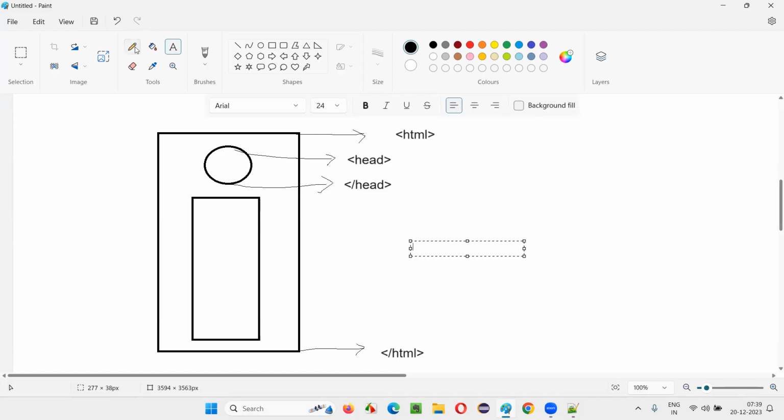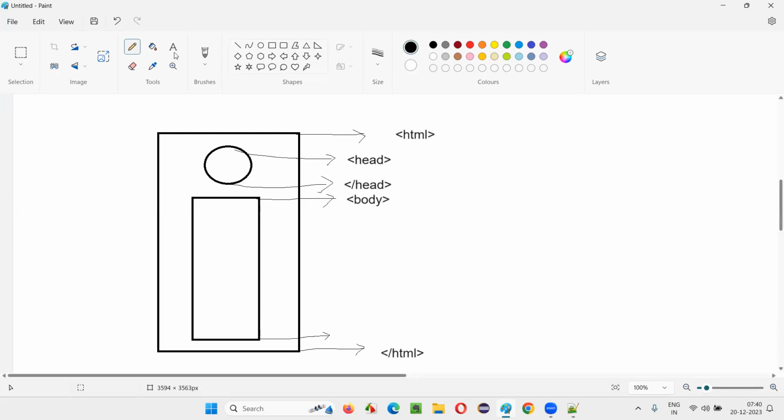Done. Now, similarly, under this HTML, we not only have the head tags, but we also have the body tags at the same level as the head tags. This is at a higher level. This is a parent, this is one of the children. Under HTML, one of the children is the head tag. Similarly, body is also a child, this is the body section, right? So I'll write body. Very simple, right? HTML is very easy to understand because the same terms they have used for representing this thing, HTML slash HTML. Head, body. Head of the HTML, body of the HTML, like that.